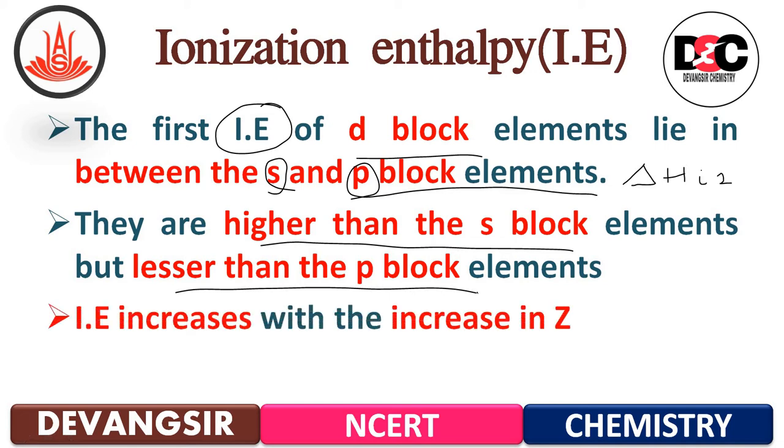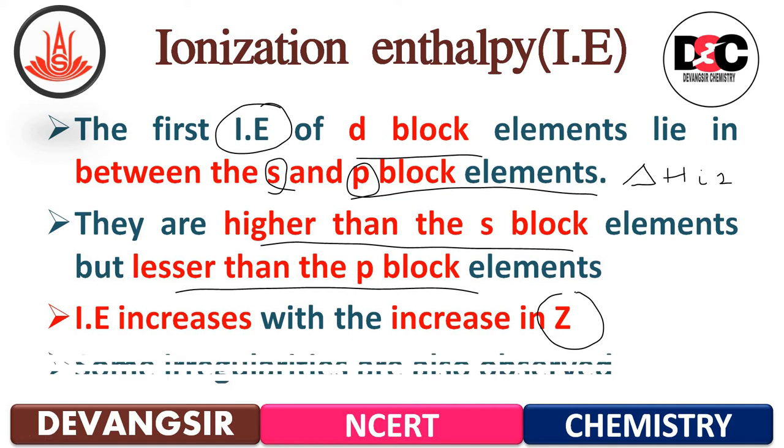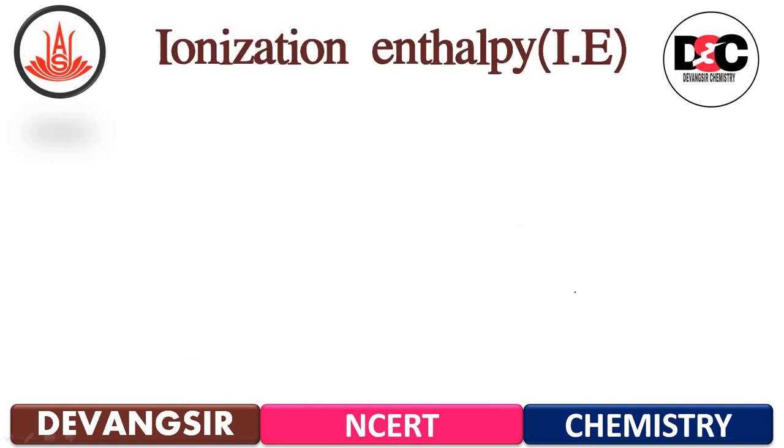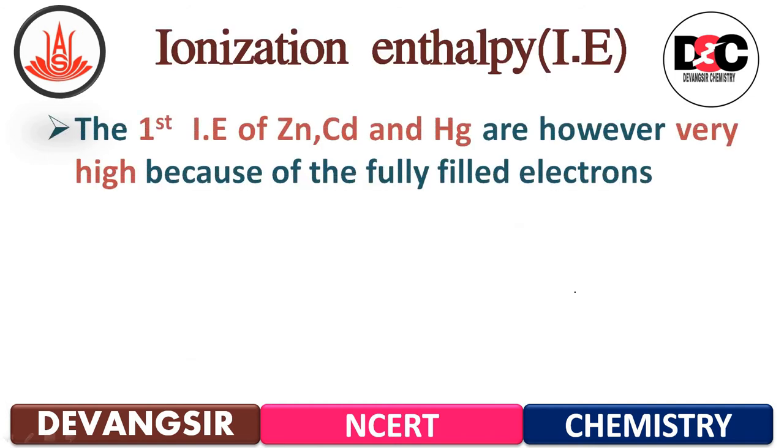Then ionization enthalpy increases with the increase in Z, means atomic number is increasing. Along with that, ionization enthalpy is also going to increase. Then some irregularities are available. The first ionization enthalpy of zinc, cadmium and mercury are however very high because of the fully filled orbitals. The electrons are fully filled. Because of that, the first ionization enthalpy of these three elements is very high.